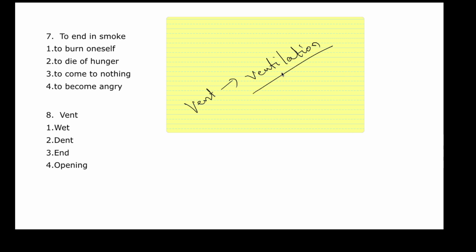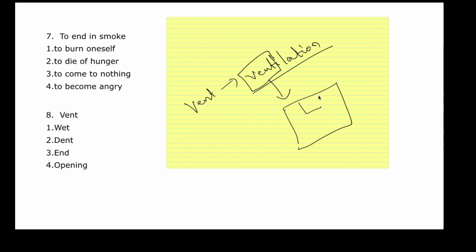Now you can see here is the word vent. Have you seen old houses? They used to have small skylights on the wall to allow the penetration of light and air. So even if the windows and doors of a particular room are closed, the room will not get damp because there are little openings which will allow the light and air to pass through. So what is a ventilator?